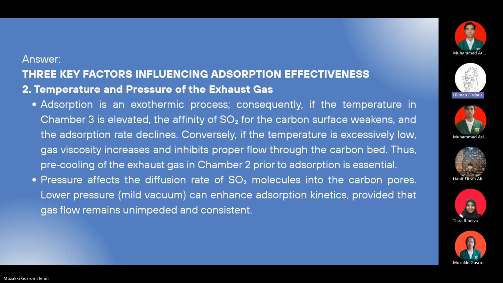Conversely, if the temperature is excessively low, the gas viscosity will increase, and it inhibits proper flow through the carbon bed. So the pre-cooling of the exhaust gas in the second chamber prior to absorption will be essential.